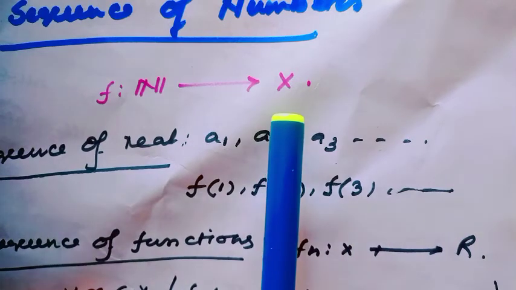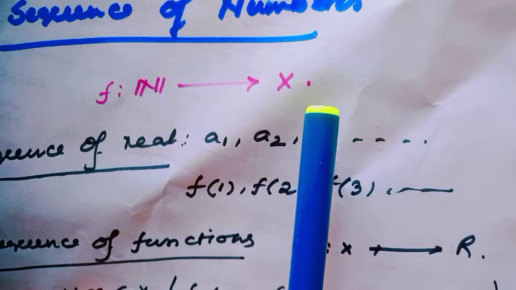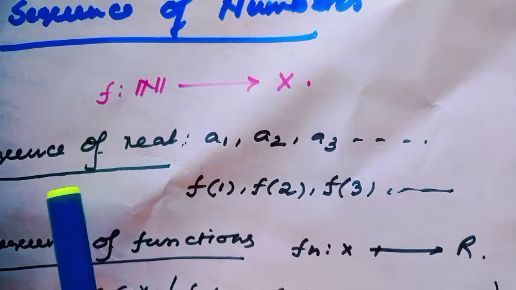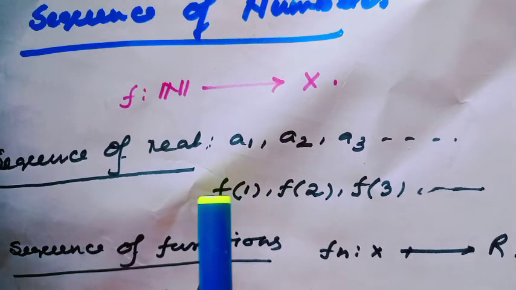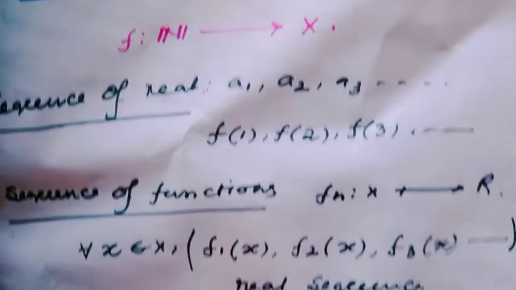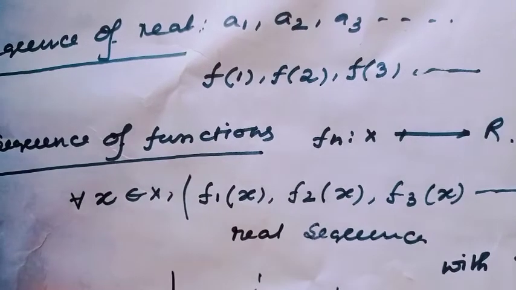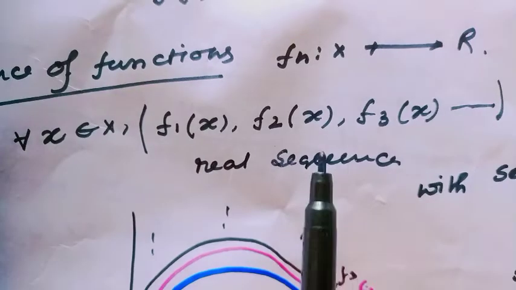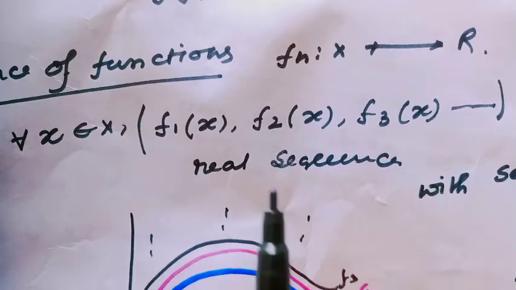If we consider X as the real numbers, then this sequence is a sequence of real numbers. And sequence of function is actually an extension of sequence of numbers. Here each term of the sequence is a function.